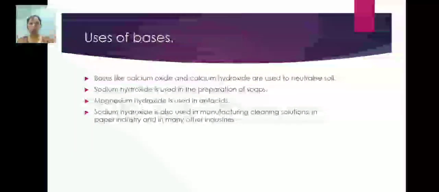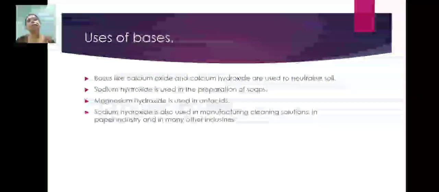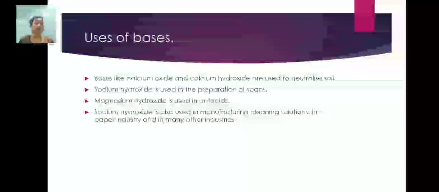Until it becomes neutral, we are supposed to add the bases. So this is the first use of base. Sodium hydroxide is used in the preparation of soaps. You have to keep this in mind. Sodium hydroxide and potassium hydroxide are the two bases which are used for the preparation of soaps. Then magnesium hydroxide is used in antacids.